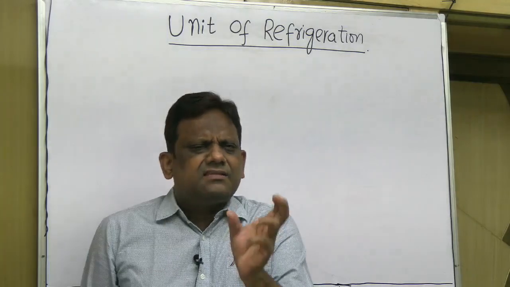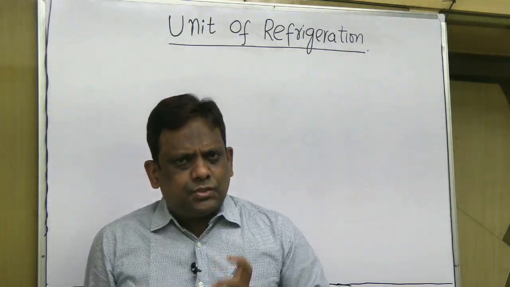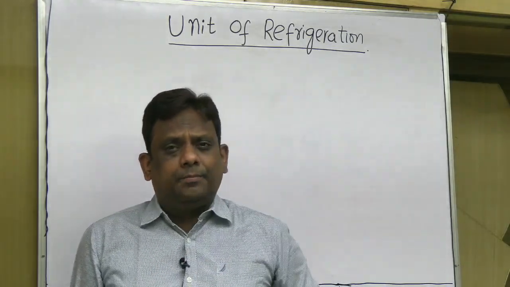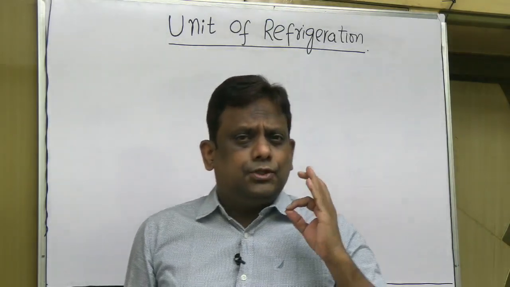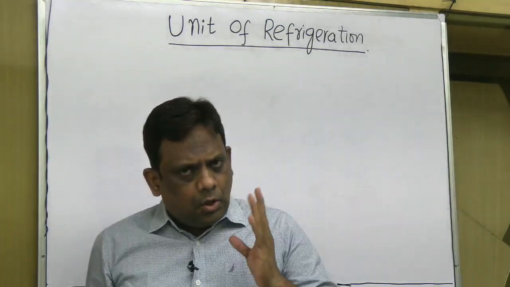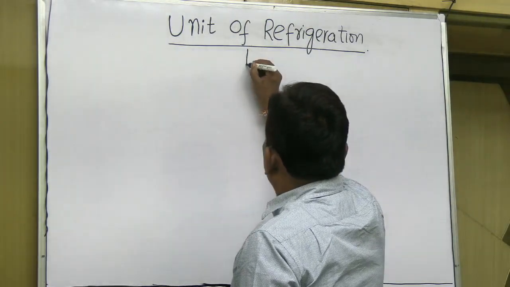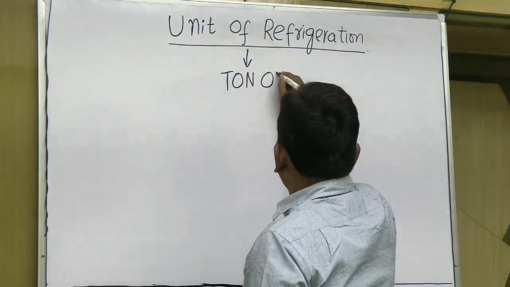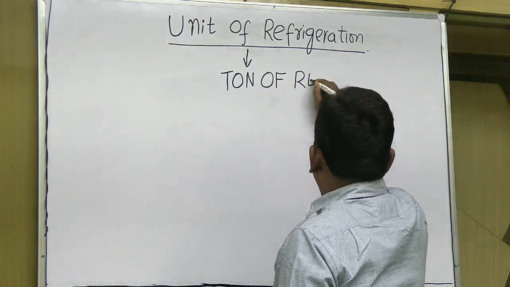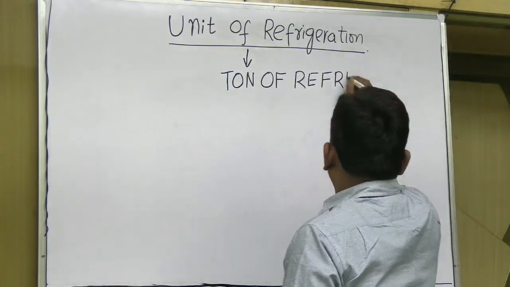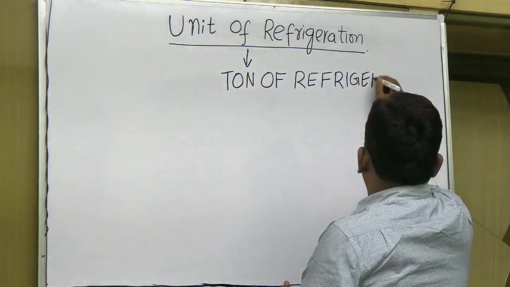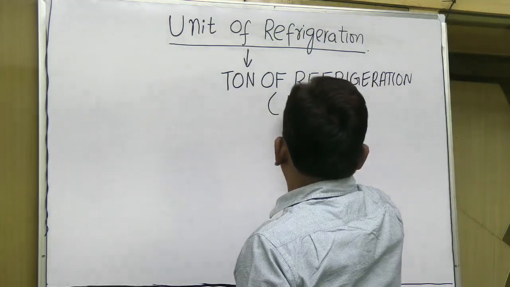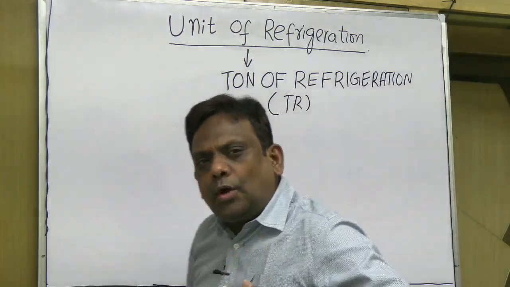Today I'll discuss, it is just a 10 minutes video, and this actually was asked in so many interviews. That's why I thought it is useful for you people. Okay, today's topic is unit of refrigeration. What is the unit of refrigeration? It is actually ton of refrigeration. I repeat, ton of refrigeration. That is TR. Exactly what it is, let us see.